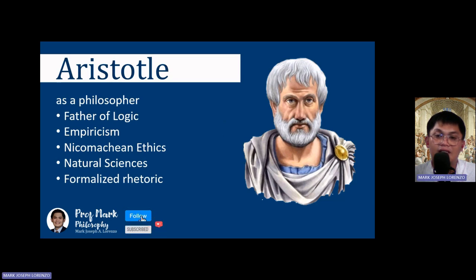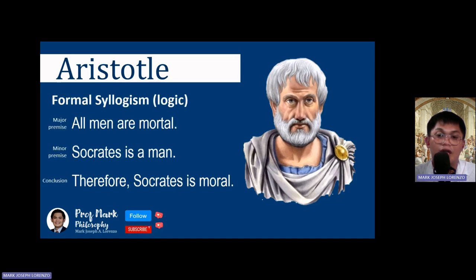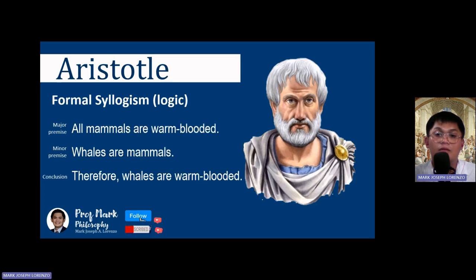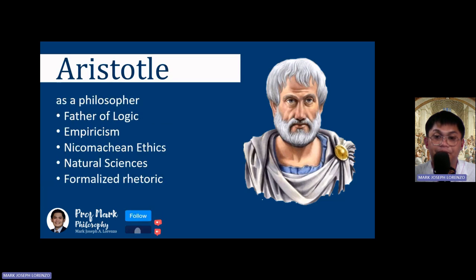Aristotle is often referred to as the father of logic. He developed a formal system of logic that became known as formal syllogism. His work on logic laid the groundwork for later developments in the field of reasoning and argumentation. Some examples are: all men are mortal, Socrates is a man, therefore Socrates is mortal. All mammals are warm blooded, whales are mammals, therefore whales are warm blooded.